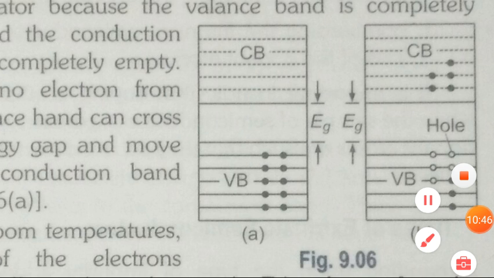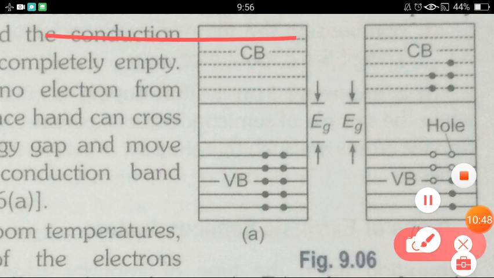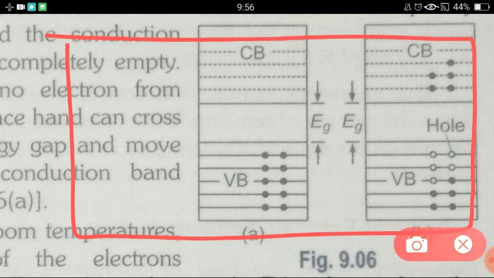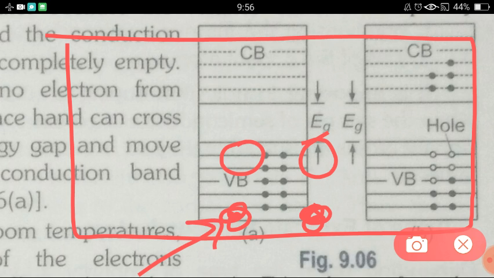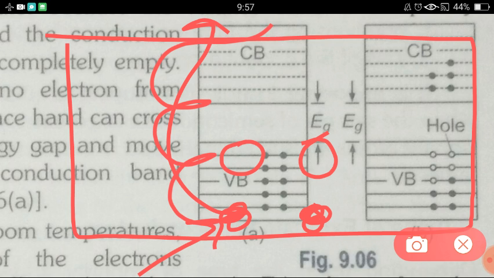Let me show you with this. Suppose this is the valence band. Here we have one electron, here another electron, and here we have a hole. When we give energy, the electron will not directly go to the conduction band, but it will slowly increase its level, and then go to the conduction band.